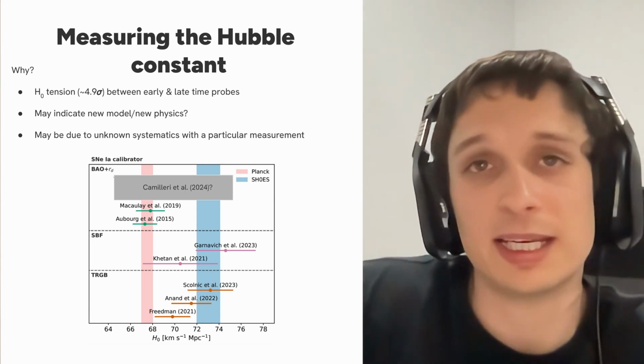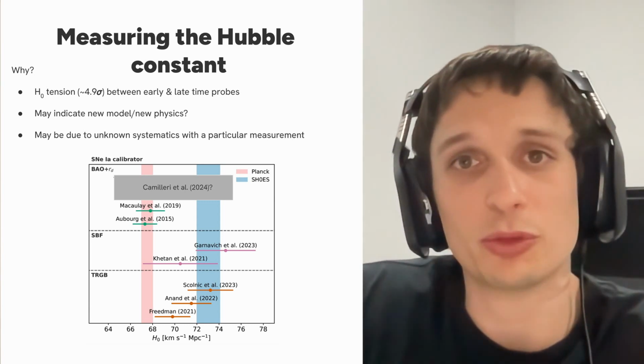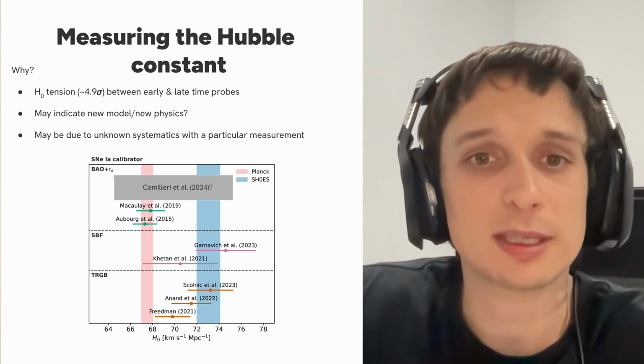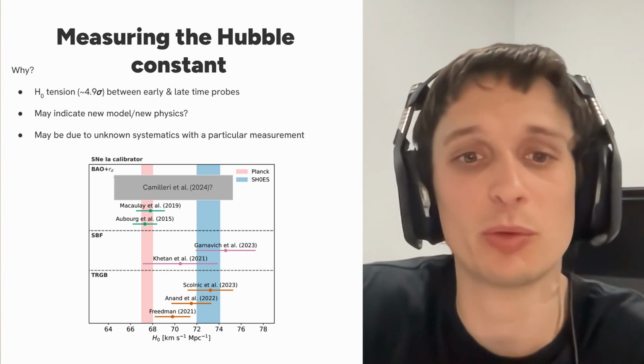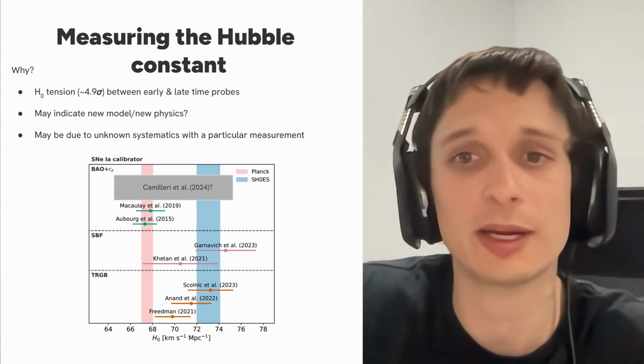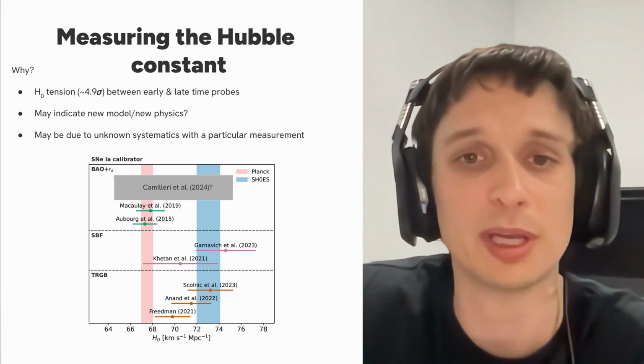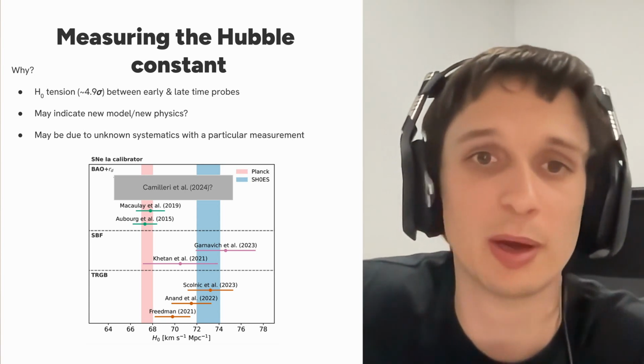This may indicate that we're using the wrong cosmological model or imply that there's new physics, or it may be due to unknown systematics with a particular measurement. So we want to try and find ways to isolate or provide independent measurements that may uncover the truth about what's happening here.